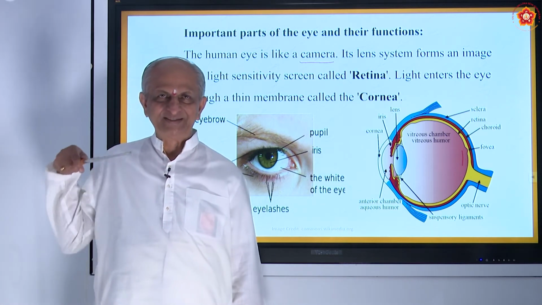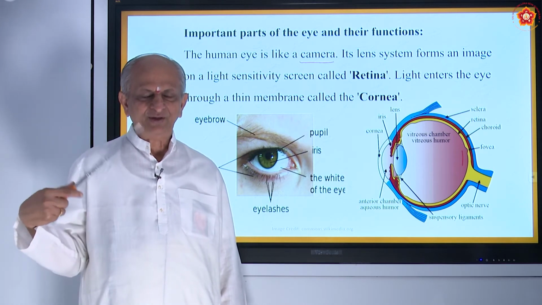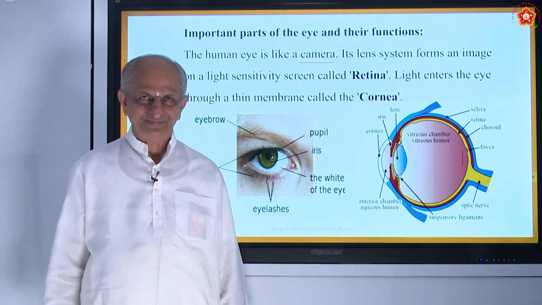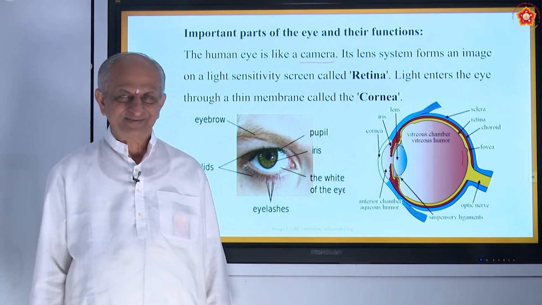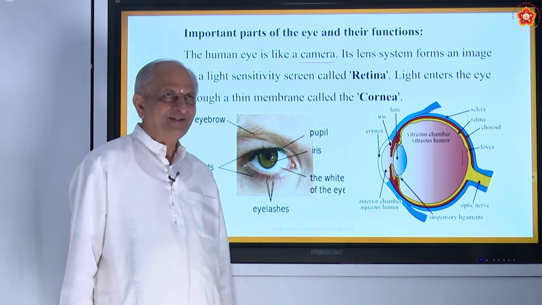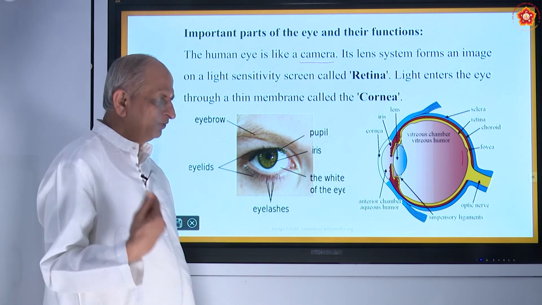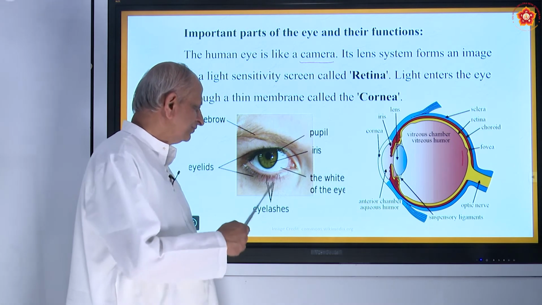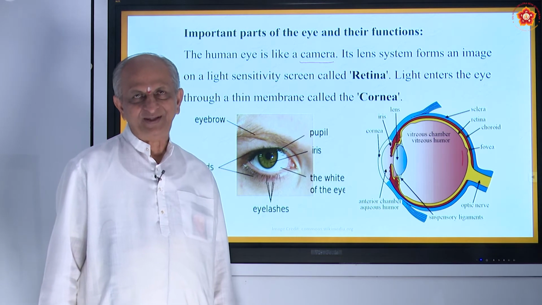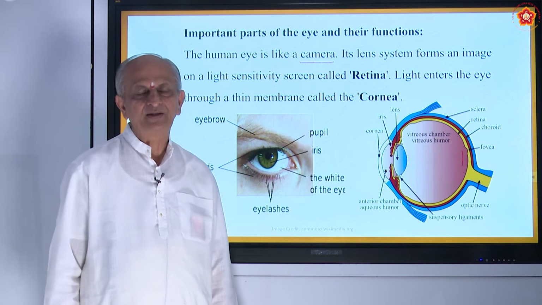Suppose somebody pokes at your eyes, something like this. Suddenly it closes. So every wink there will be closing of the eye and opening of the eye. Automatically it happens without our notice, right? So that is called involuntary. Without our permission, they will close and open. So that is for the safety of the eye. And that is why Baba says, suppose you don't want to see a scene, especially on TV or mobiles, you must close it.